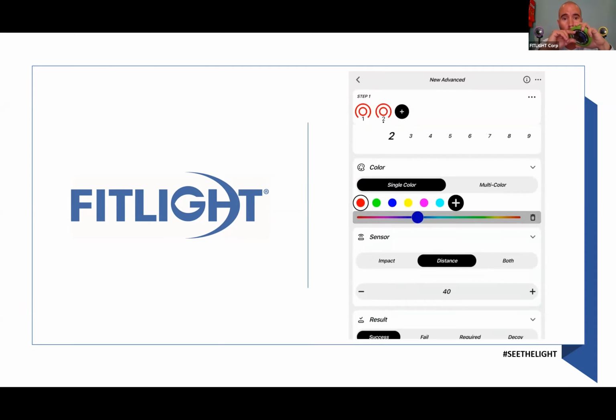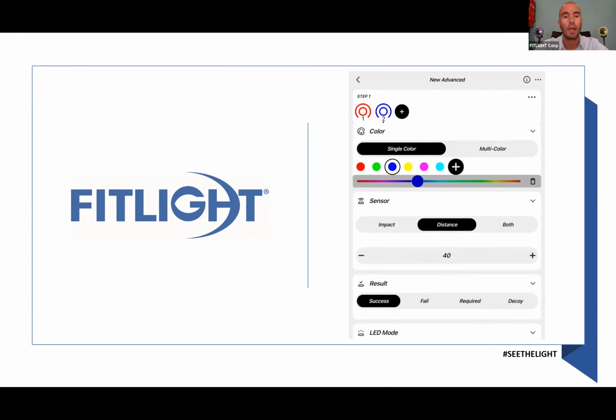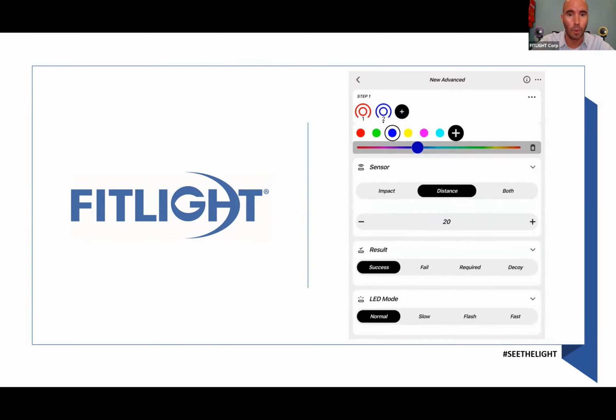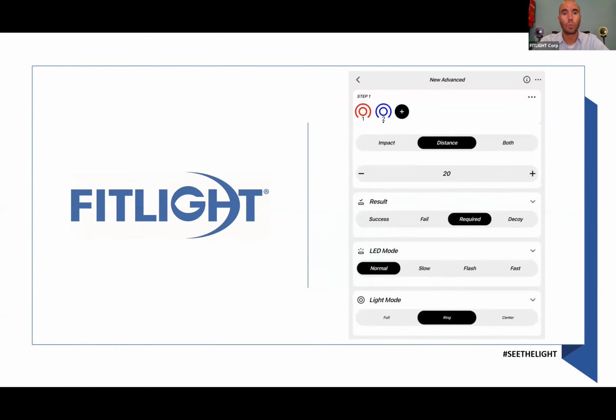Again, everything you program horizontally will go on at the same time. So in this case, I'm programming FitLight number 2 at the same time with FitLight number 1. So if I would run this, FitLight number 1 would go on with a red color, and FitLight number 2 would go on with a blue color. Now, as you maybe can see, let me see if I can get the laser pointer.